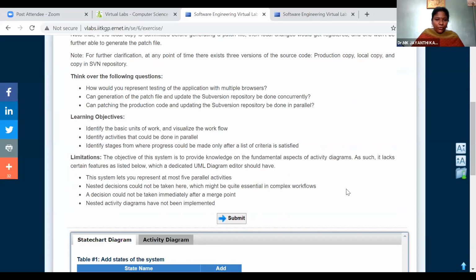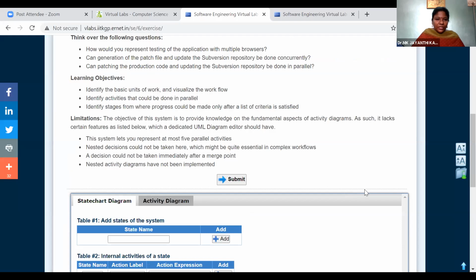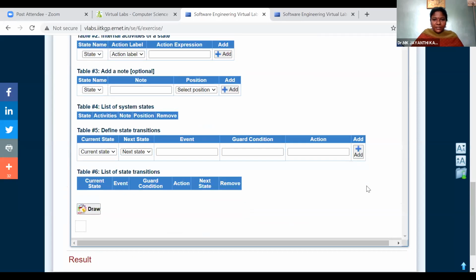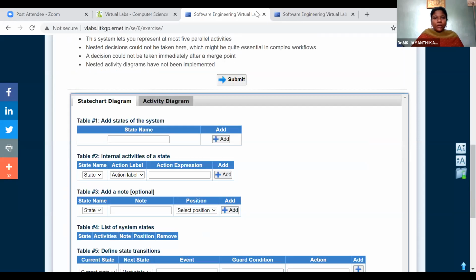So production code and updating the repository can be done in parallel. So they have given you the second scenario. We need to identify the basic units of the work and visualize the workflow activities that could be done in parallel, from where progress could be made after the list of criteria is satisfied. So for the given second experiment also we can try.